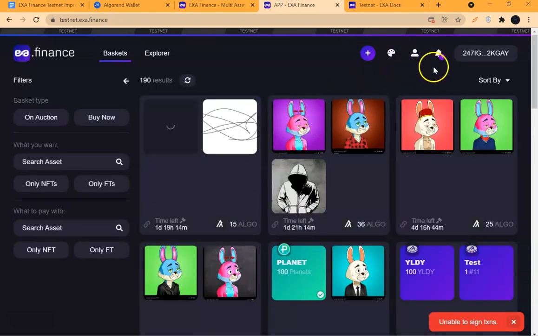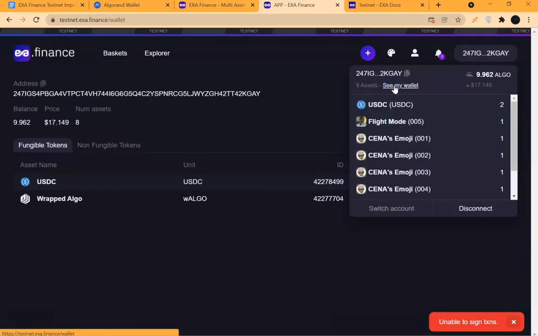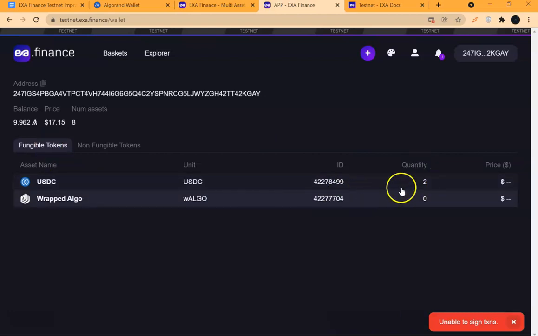So that is that. We have purchased the basket, so it should be in our wallet. Look at wallet, right? See my wallet. Okay, so this is the 2 USDC from the basket I just purchased. Can you see? It is part of my non-fungible tokens. Can you see? Yeah, and automatically it minted wrapped algo for me. It added the ASA ID for me in case the baskets I placed on sale get sold. I will get wrapped algo. All right.